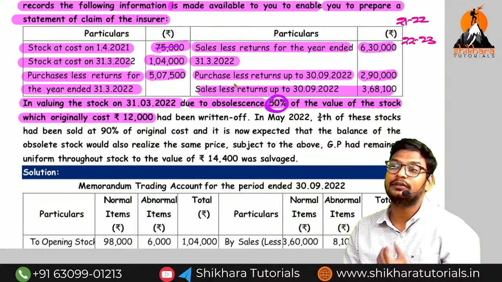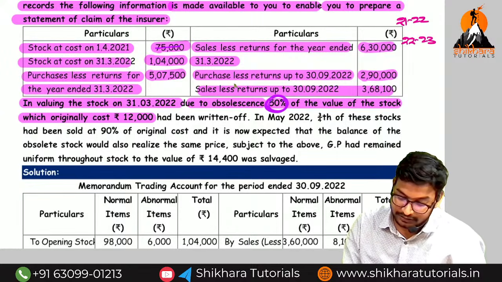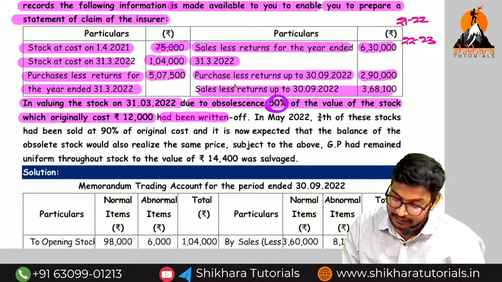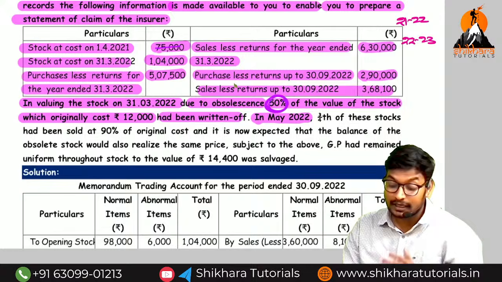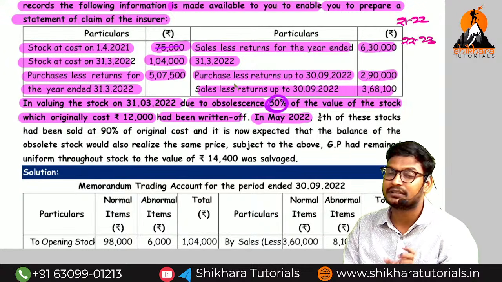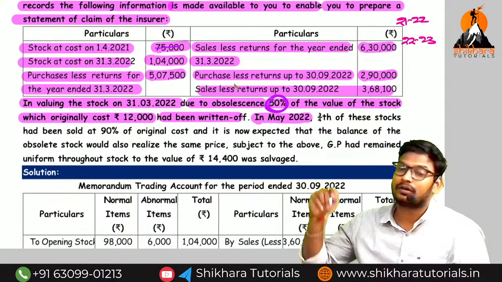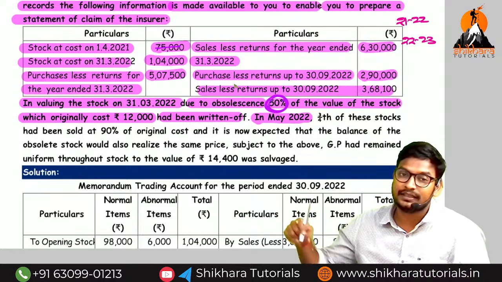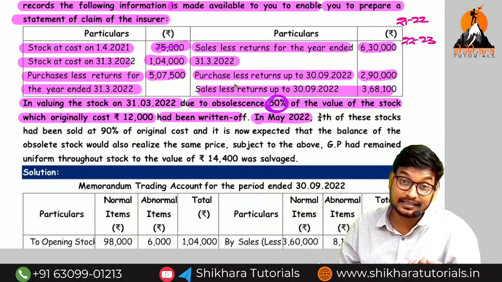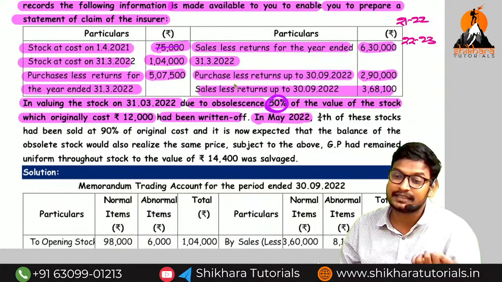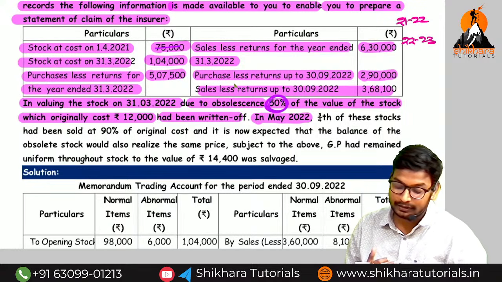How much amount do we need to reduce? We need to reduce a further 6,000. So a further 6,000 we need to reduce from the closing stock. It had been written off in May 2022, that means which year, amma? Current year. So not only from the closing stock do we need to reduce the 6,000, we need to reduce the 12,000 from the previous year purchases. Sir, the stock of obsolescence presented in the closing stock came from where, ma? That came from the previous year purchases. For that reason, in the previous year purchases, the total abnormal item we need to reduce is 12,000.